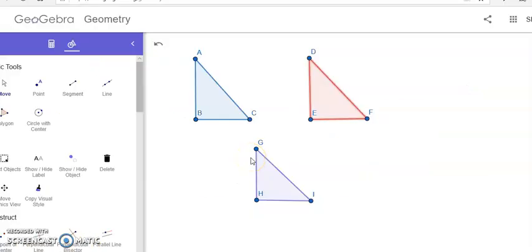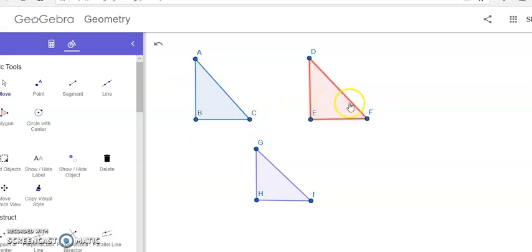Here, I have taken different right angles. Yes, these all are some right angles. Now, I want to superimpose all these right angles on one right angle. These all are some right angled triangles, and you know that angle ABC is a right angle here, and angles DEF, GHI are also right angles, isn't it? Now I am going to superimpose these right angles on one angle, that is angle ABC.